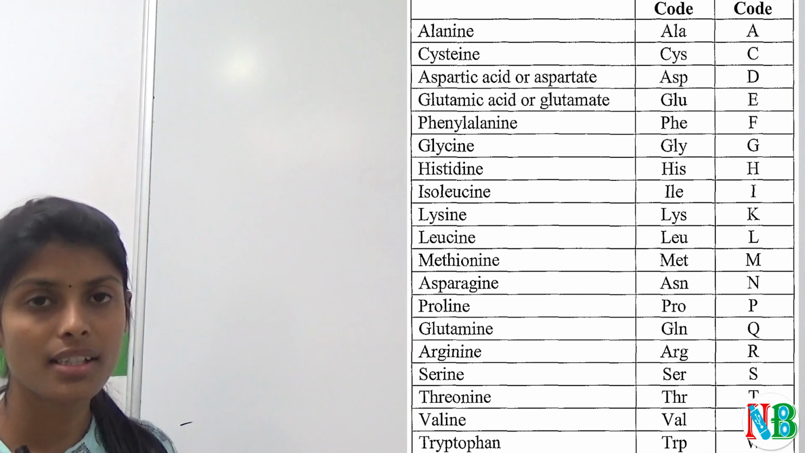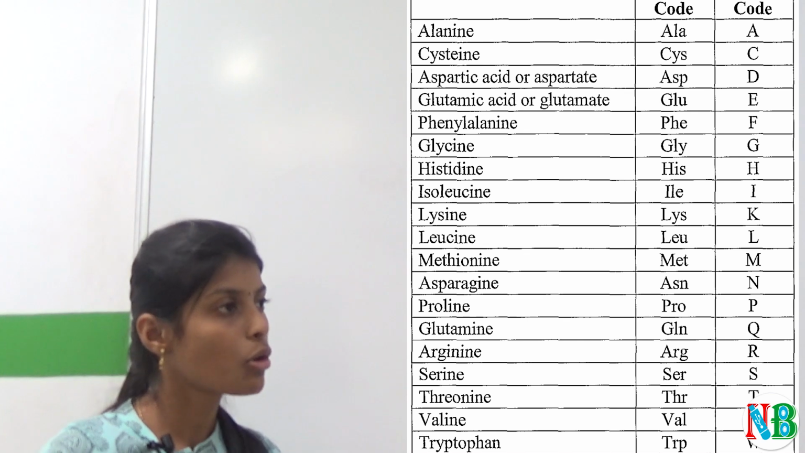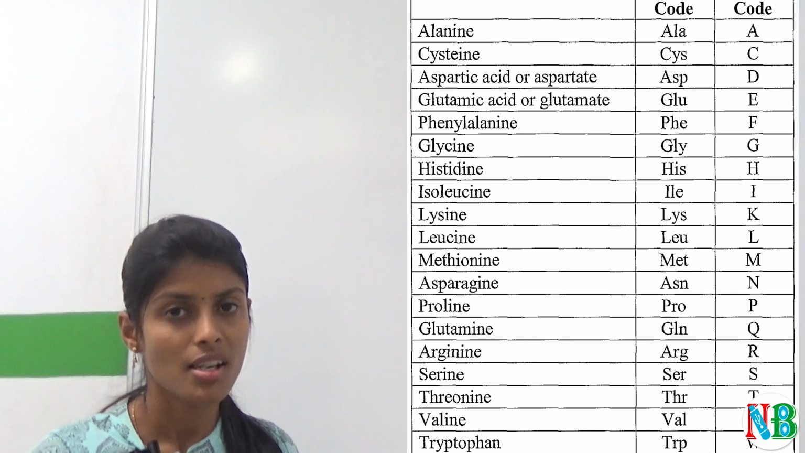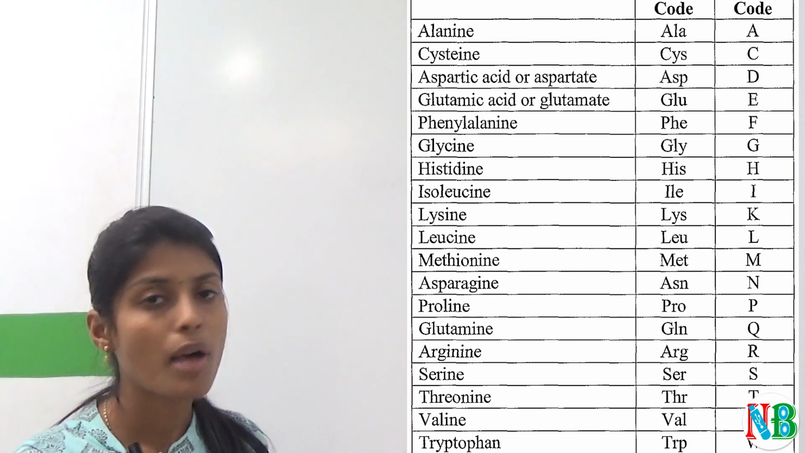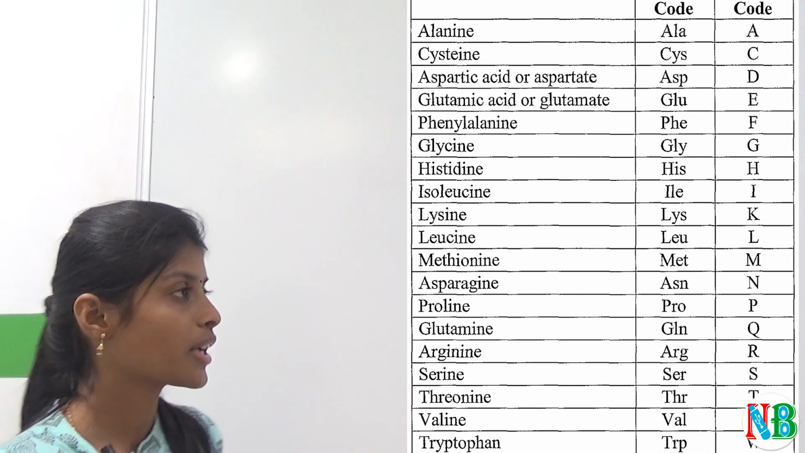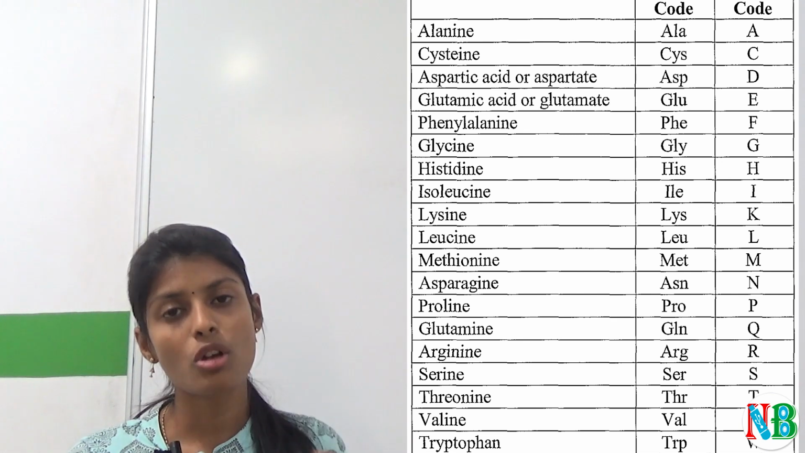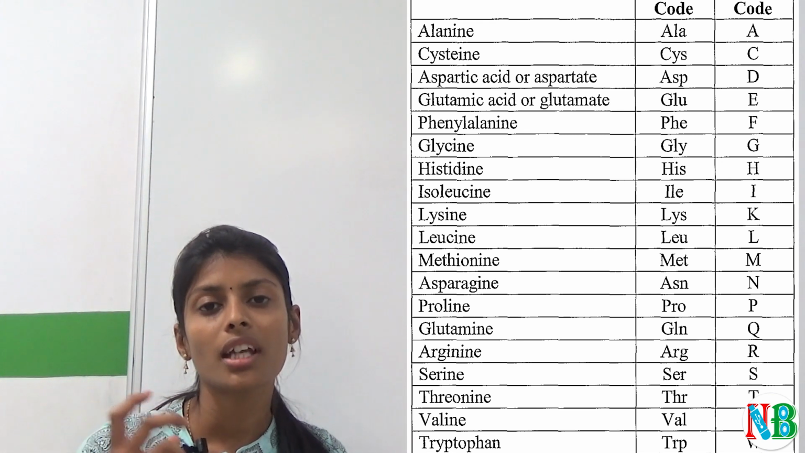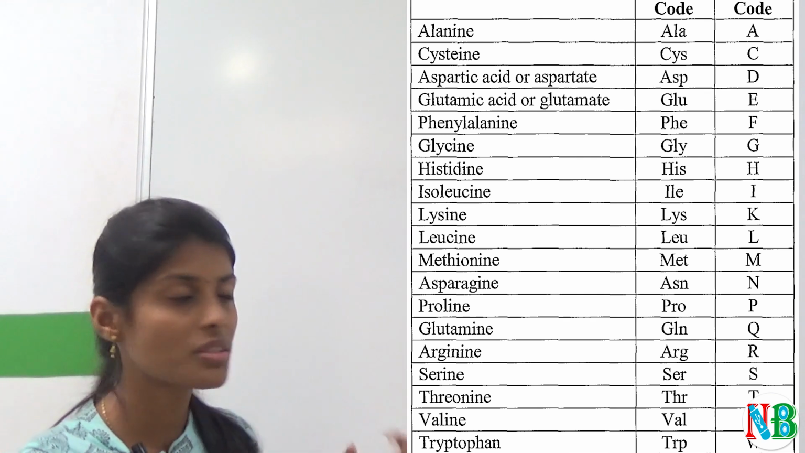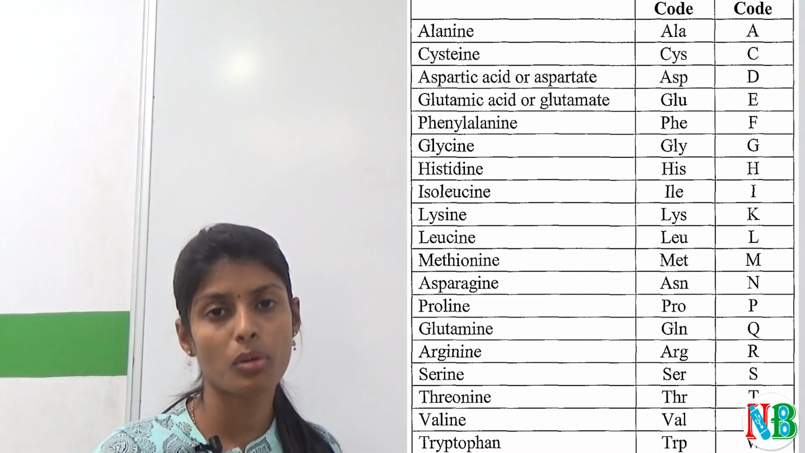For example, glycine is named glycine because in Greek glykys means sweet. Actually this amino acid has a sweet taste, so the name tells about the property of that amino acid. Another example is tyrosine, which is named because it was first obtained from cheese. In Greek, tyros means cheese. So these names are called trivial names because they tell about the property or the source of that amino acid.